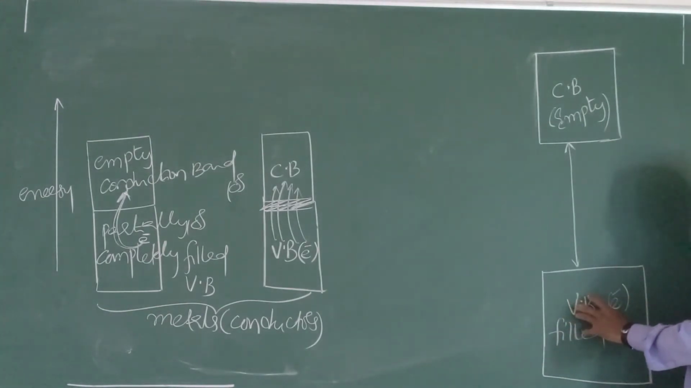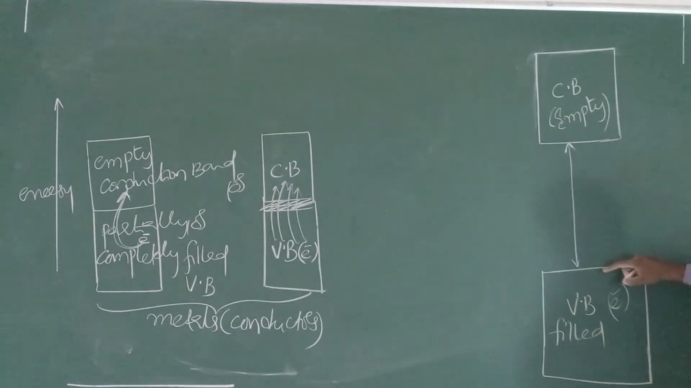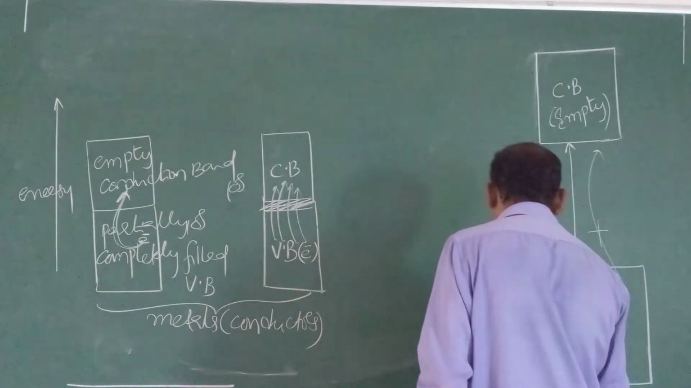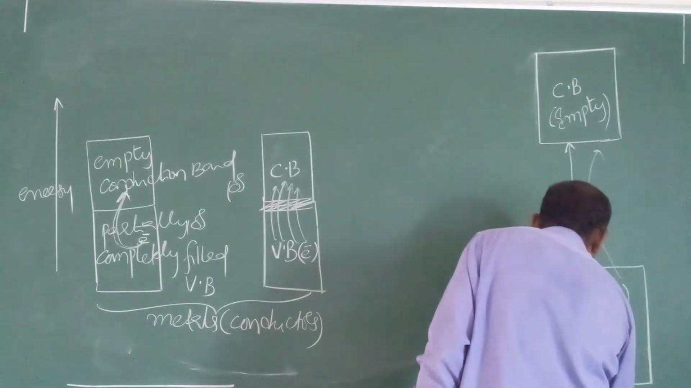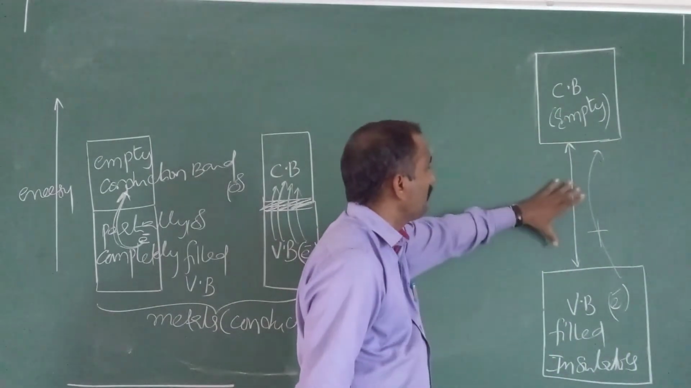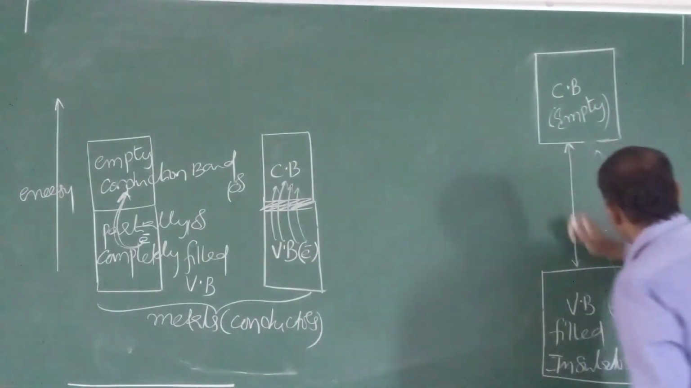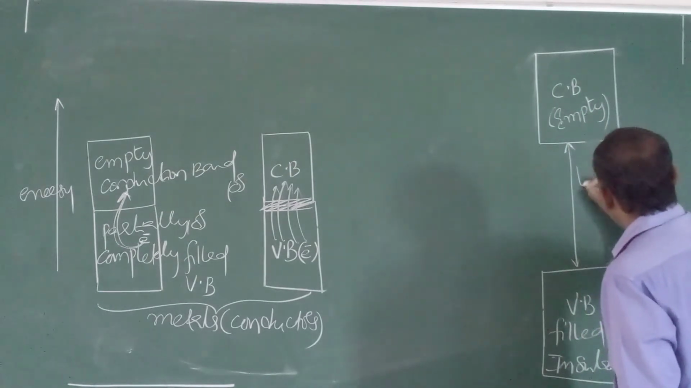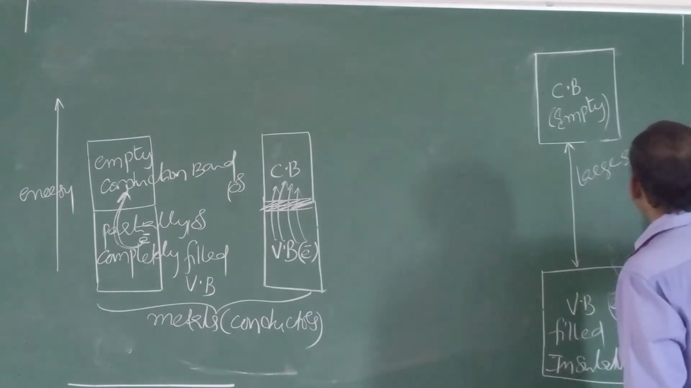Initially electrons are present in the valence band. Now the distance between the valence band and conduction band is very high. That's why electrons cannot jump into the conduction band. Why? There is a large gap. That's why they do not conduct electricity. Hence this is an insulator. So in case of an insulator there is a large energy gap.